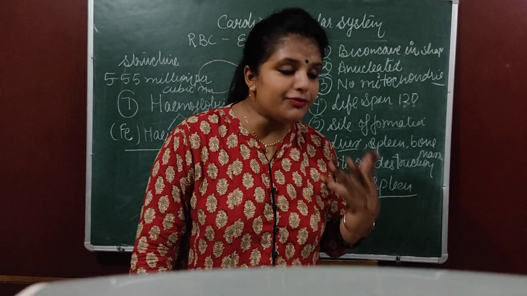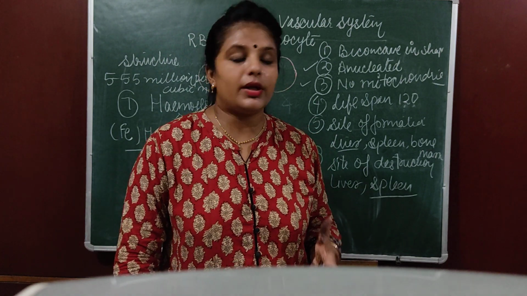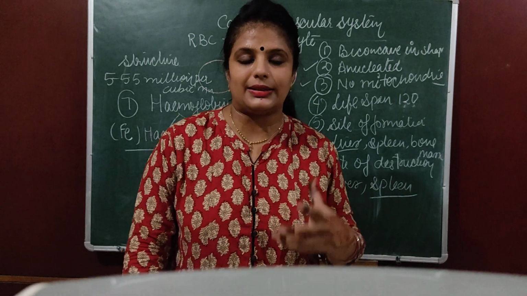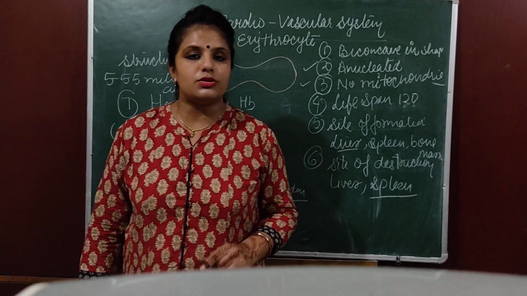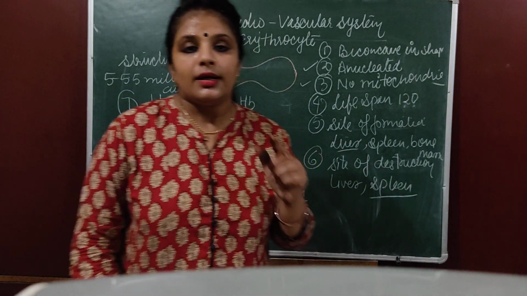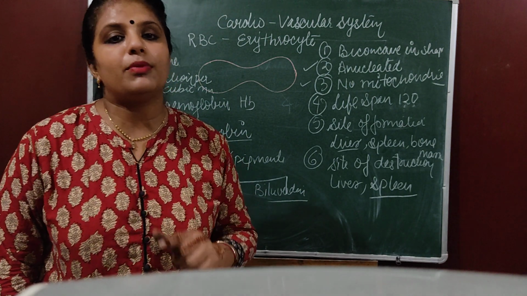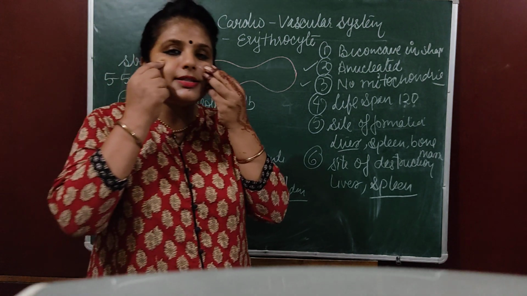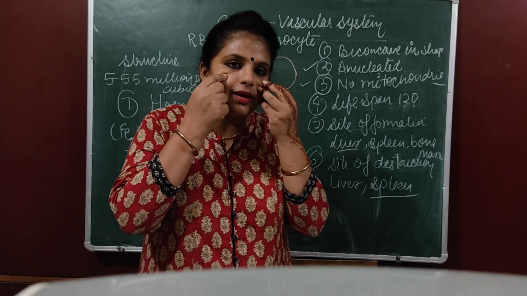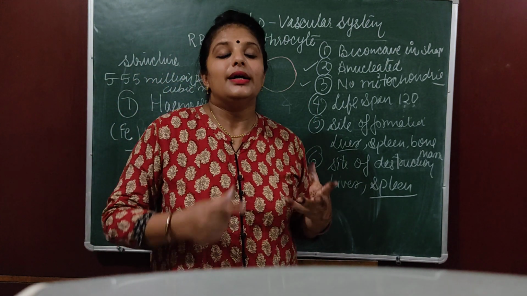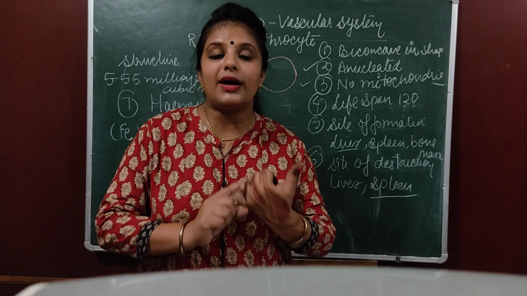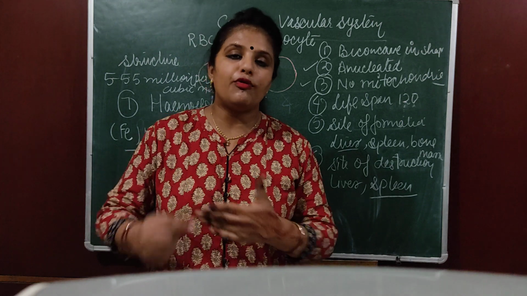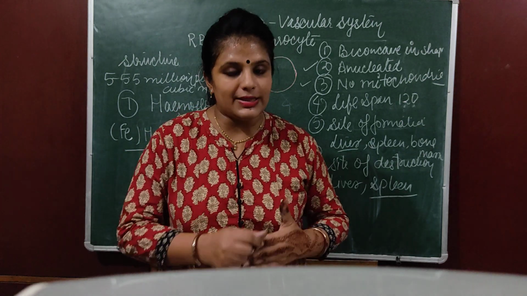Similarly, if there is some pregnant lady, or the mother is lactating, meaning she feeds milk to the baby, in that case also you can notice that they have more number of RBC. Their cheeks are a bit chubby. Those who live in hilly stations have cheeks that are a bit reddish. That is because of more number of RBC, because the pregnant lady requires more energy for the development of the fetus.